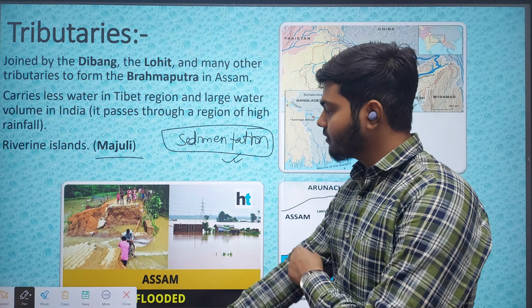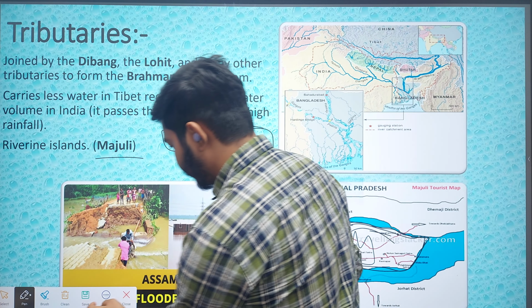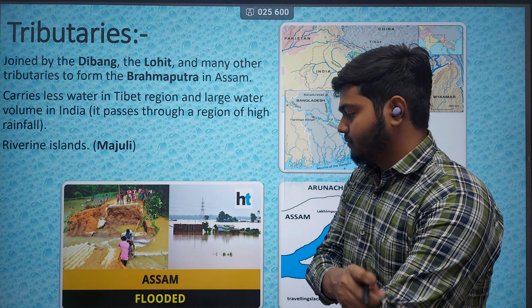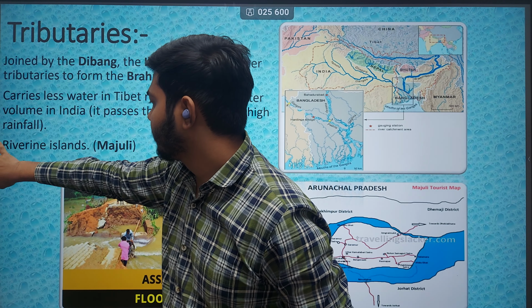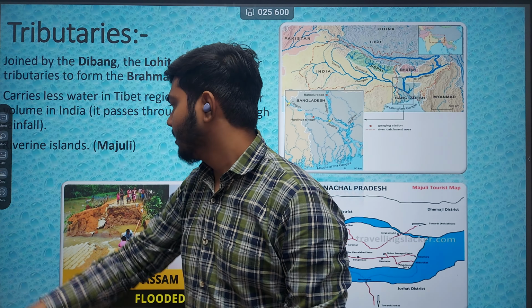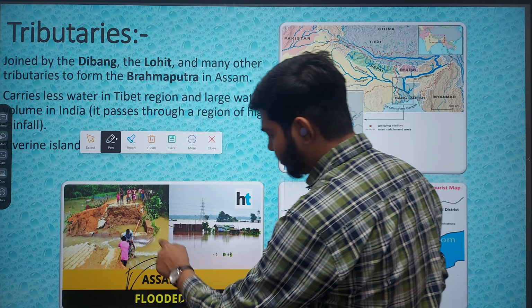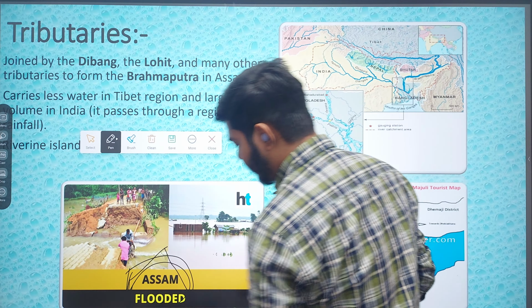Okay, and what I'm going to discuss further now is the flood in the Assam region. You have heard many times that the northeastern region, specifically Assam, is often affected by floods.